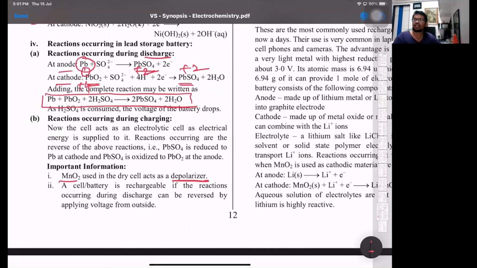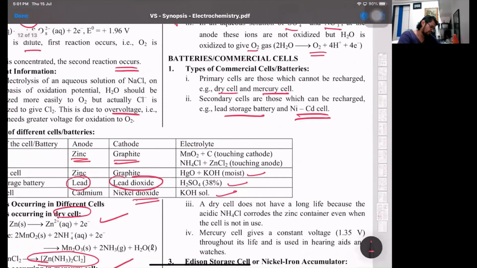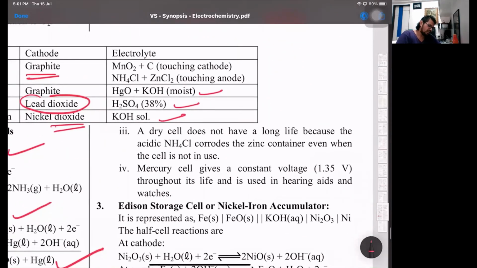Yes, we have rechargeable batteries. That is the NiCad batteries. A dry cell does not have a long life because acidic ammonium chloride corrodes the zinc vessel when the cell is not in use. And second, the zinc complexes with ammonia to form a zinc ammonia complex. So the backward reaction does not happen.